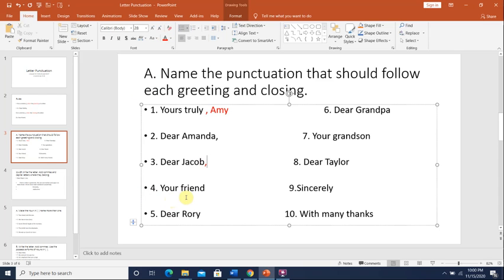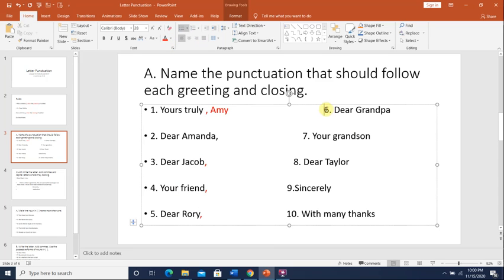Okay, your friend. Your friend is one of the words I use to finish or close a letter, and I will put a comma after your friend. Okay, so I would put a comma after your friend, and then I will write my name. Okay, Dear Rory, after Rory, I would put a comma.